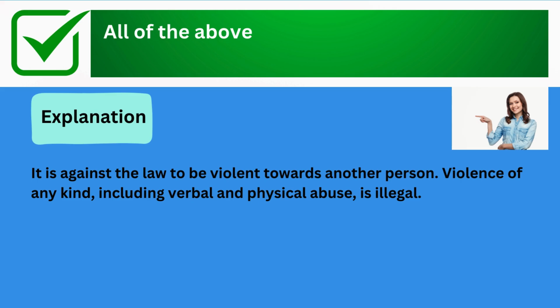The correct answer is all of the above. Explanation: it is against the law to be violent towards another person. Violence of any kind, including verbal and physical abuse, is illegal.